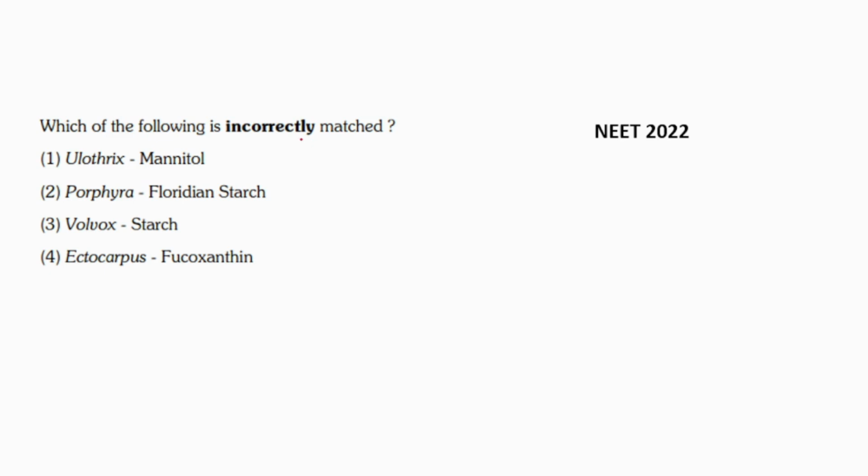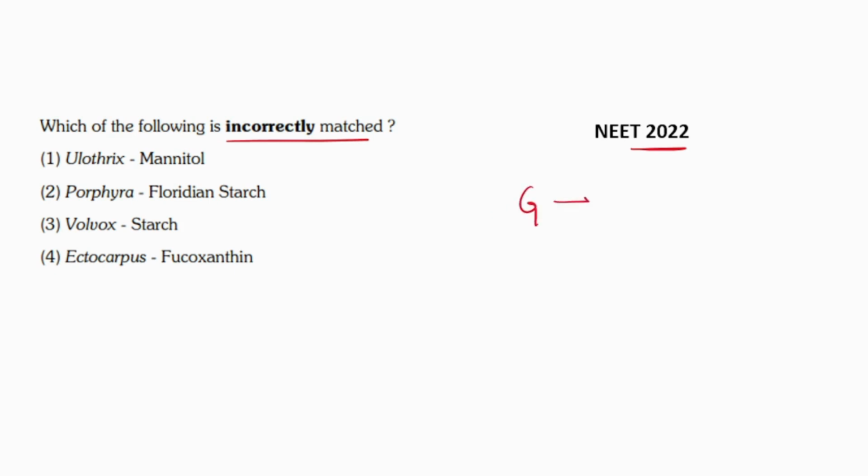Which of the following is incorrectly matched? So we have to find out the incorrectly matched pair or the wrong pair, and this question came in NEET 2022. Ulothrix, mannitol; Porphyra, floridean starch; Volvox, starch; and Ectocarpus, fucoxanthin.